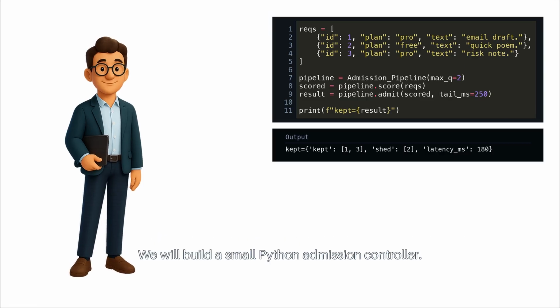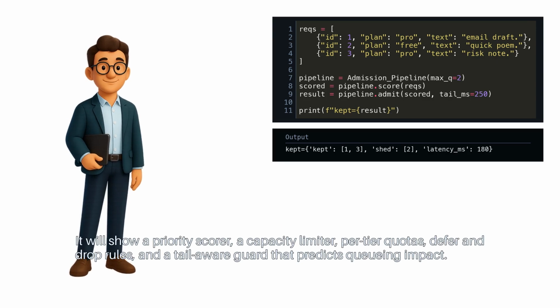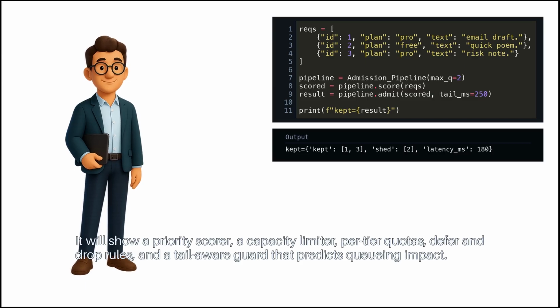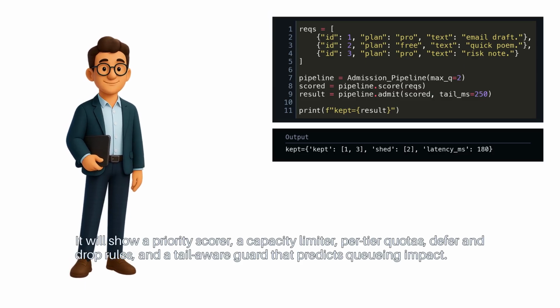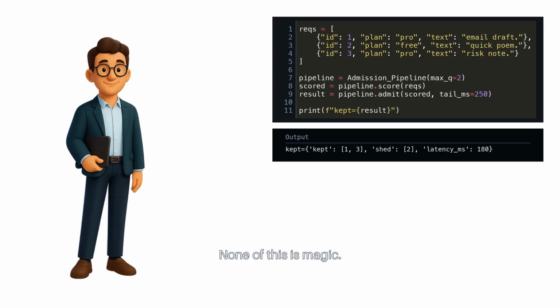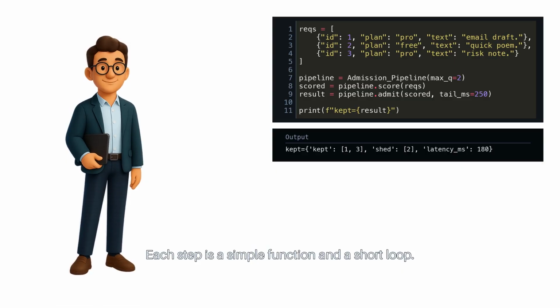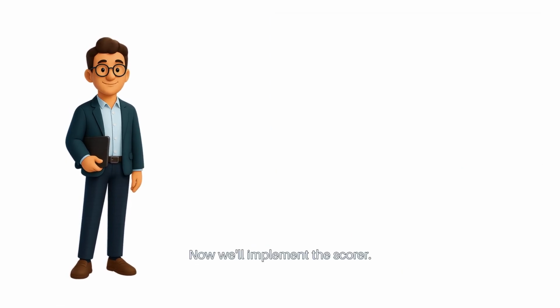We will build a small Python admission controller. It will show a priority scorer, a capacity limiter, per-tier quotas, defer and drop rules, and a tail-aware guard that predicts queuing impact. None of this is magic. Each step is a simple function and a short loop. Now we'll implement the scorer.